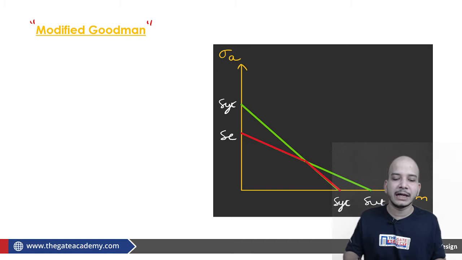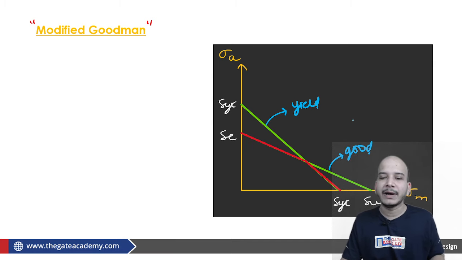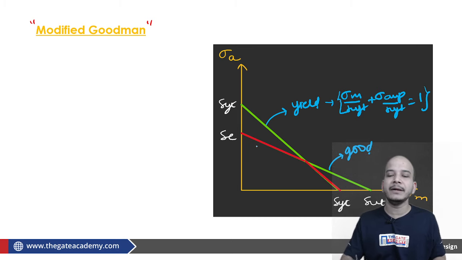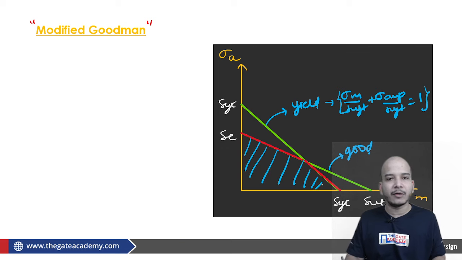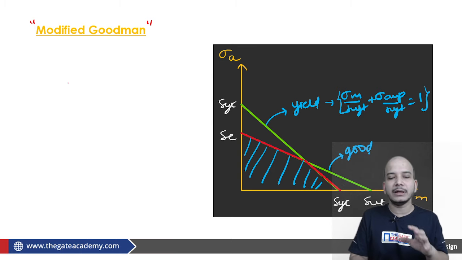So basically what we have to understand as far as GATE point of view is concerned is that it will be the combination of the yield line and your Goodman line which will provide us the final result. So the yield line equation is sigma mean upon SYT plus sigma amplitude upon SYT is equal to 1, and Goodman we already know. So using these two equations we have to find what will be our safety dimension, what will be our factor of safety. The point from here you should be taking is that, say for example, using the yield line you have got